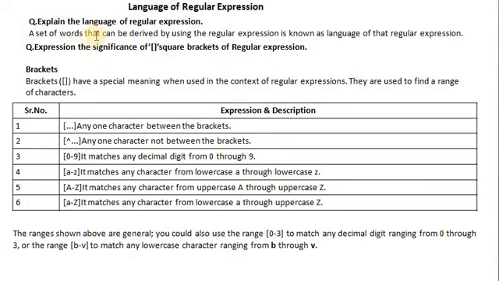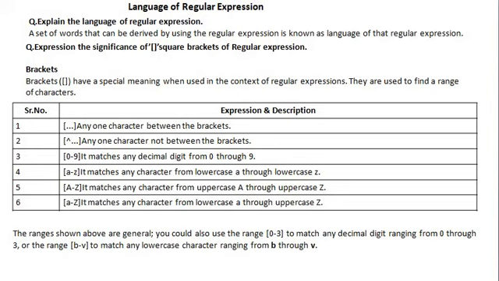A set of words that can be derived by using a regular expression is known as the language of that regular expression. Each and every word of that language can be defined by a set of alphabets present in the pattern of the regular expression.